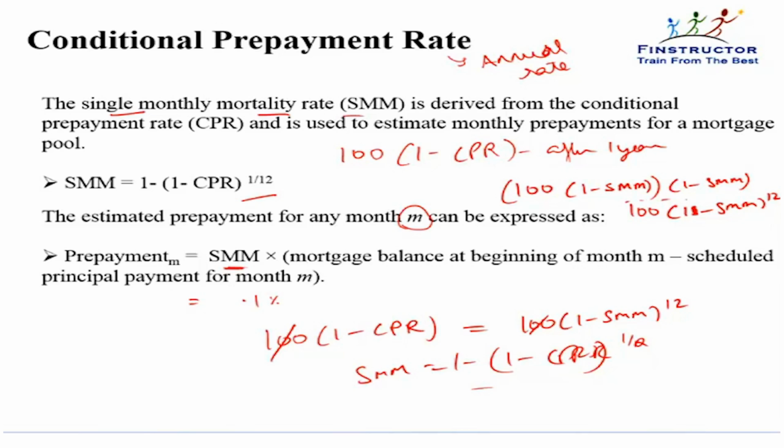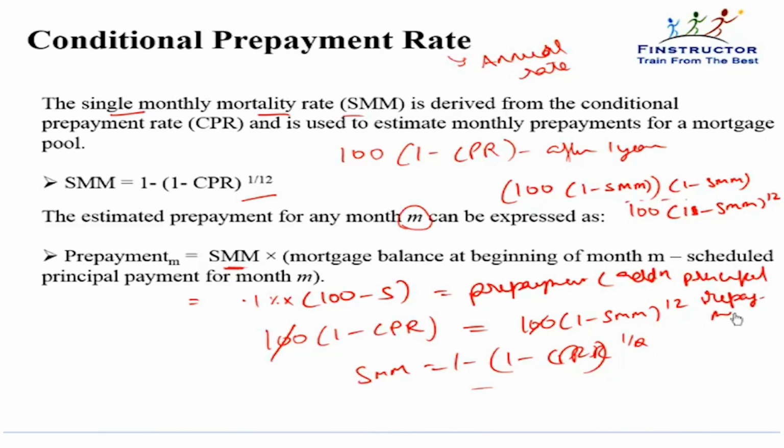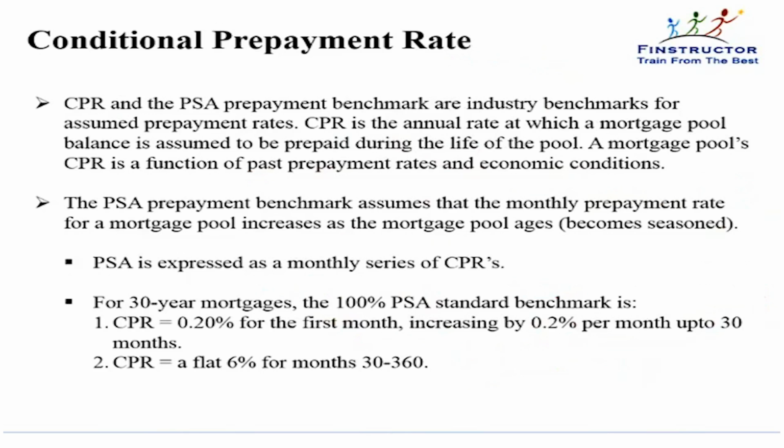How much additional repayment is going to happen? So it will be 0.1% into, let's say $100 was the balance at the beginning, $5 let's say was the scheduled principal repayment. So (100 minus 5) into 0.1% is going to be the additional payment, or the prepayment, in that particular month. You can call it the additional principal repayment. We'll understand it better with an example.